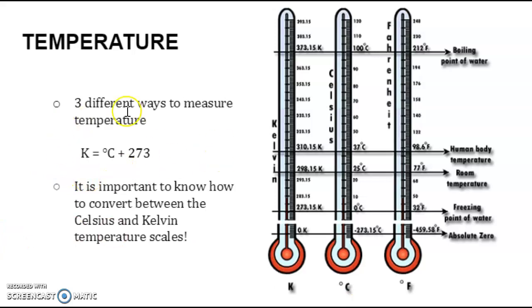And Kelvin and Celsius are really easy to convert. The unit of the degree in each scale is the same magnitude. It's just where the scale starts that's different. So the Kelvin scale is based on absolute 0, so it starts at 0. Whereas 0 in the Celsius scale is the freezing point of water, so that's a little bit higher than the freezing point of everything. But it's important to know how to convert between Celsius and Kelvin, and the way to do that is to add or subtract 273. Kelvin is equal to the Celsius temperature plus 273.